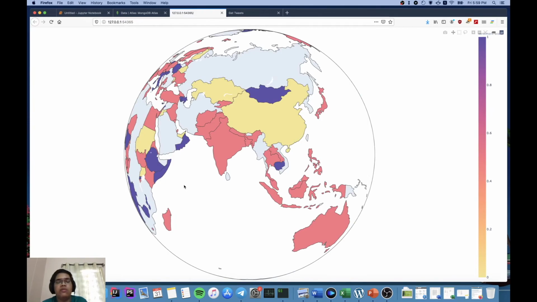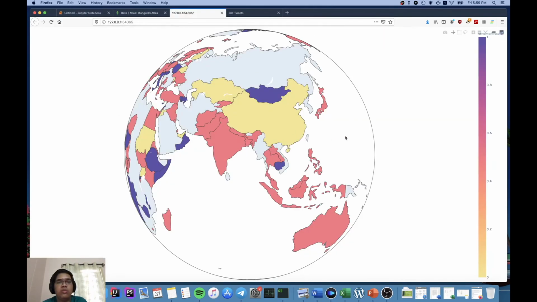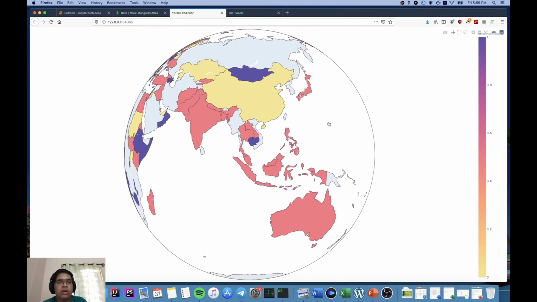You can see we use GeoJSON files to render this. It shows you the country code, and that's also where the 3-digit code comes into play. We have these 3-digit codes here, Kenya, Cuba, and everything, and what we do is we map them to the country name and then plot them on this globe graph.